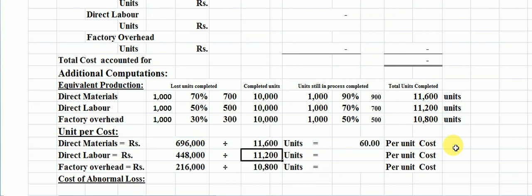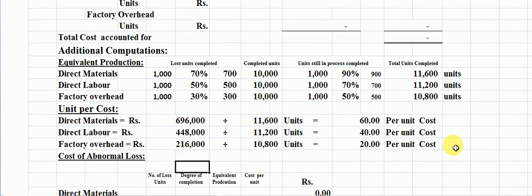Dear student, this is our per unit cost against direct material cost. Now we will copy it below. So these are the per unit cost against the direct labor and factory overhead cost here. Students, we have found out the per unit cost against the direct material cost, direct labor cost, and factory overhead cost. Now we move to find the abnormal loss here.